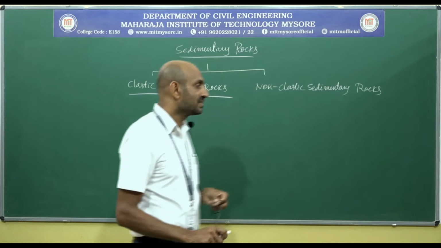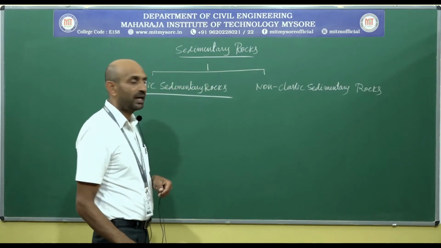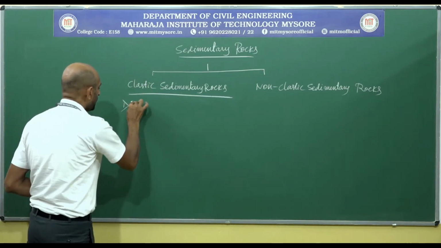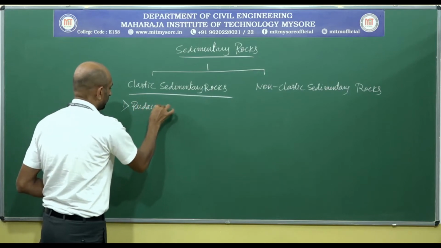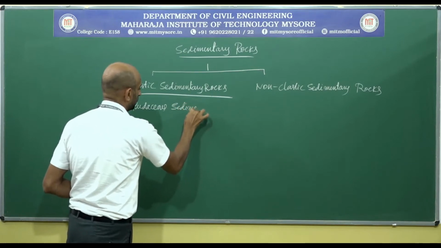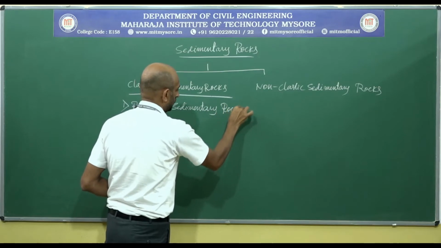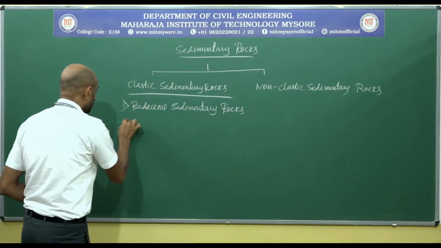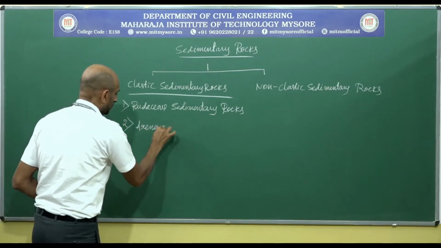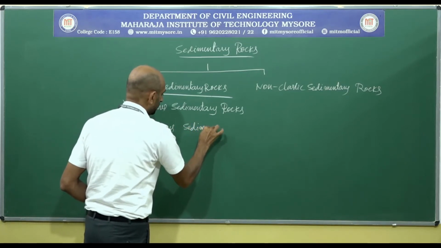Again, clastic sedimentary rocks are divided into four kinds. Number one, rhodaceous sedimentary rocks. Number two, arenaceous sedimentary rocks.